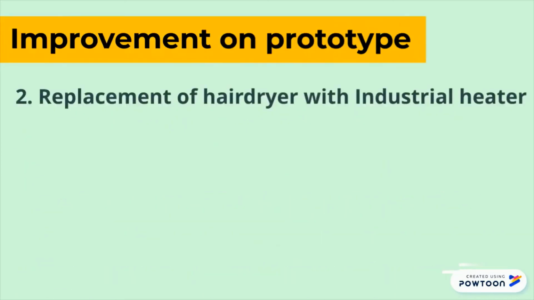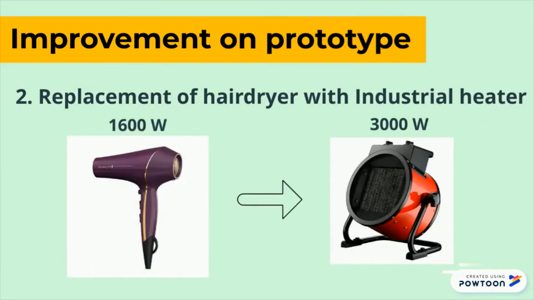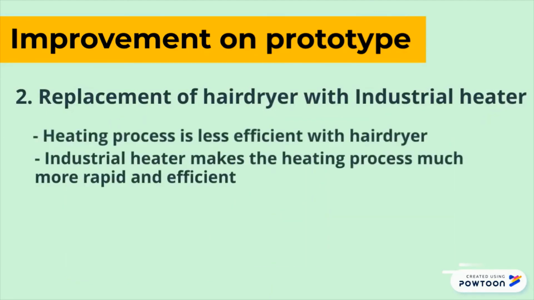The next improvement is the replacement of the hairdryer with an industrial heater. The reason behind this replacement is that the heating process is less efficient with a hairdryer due to the size of its nozzle. The industrial heater, which has a higher rated power, makes the heating process much more rapid and efficient.